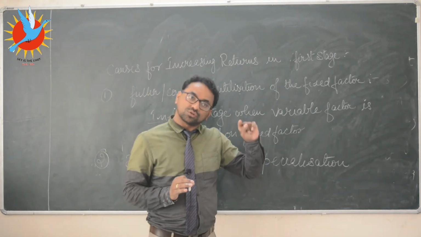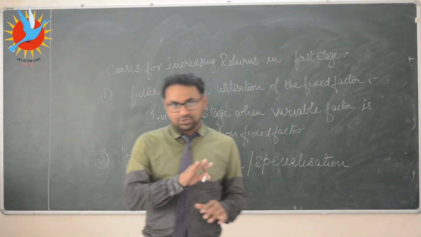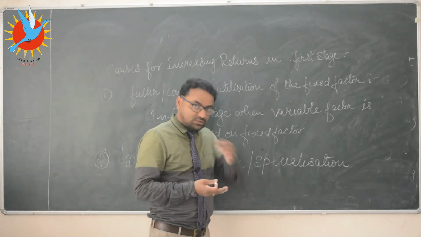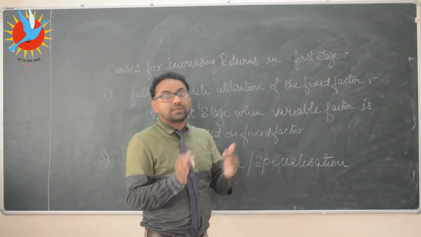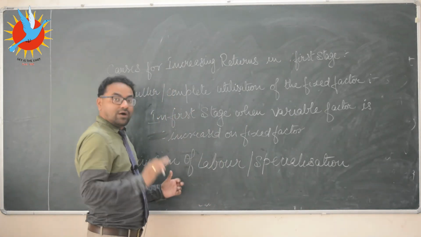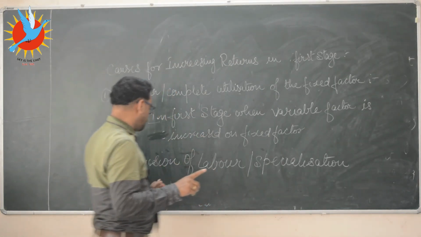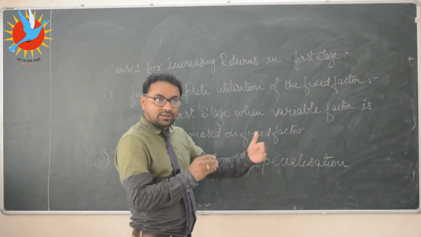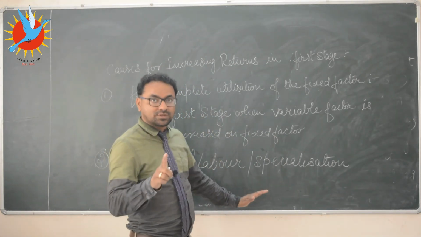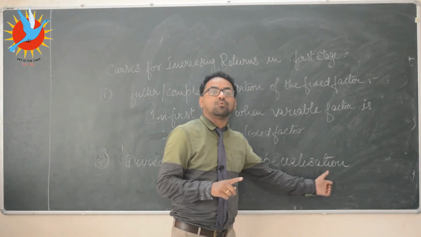But if 1 person is doing the driving work the whole day and he is not devoted to any other work, then he is expected to become a specialist, or his efficiency will increase compared to that person who is doing multiple jobs. So when additional workers are added, a particular person is expected to work on a particular work. So in division of labor, when labor is added, work gets divided into different parts, and that is why when 1 person works on the same function every day, he gets more and more efficient.